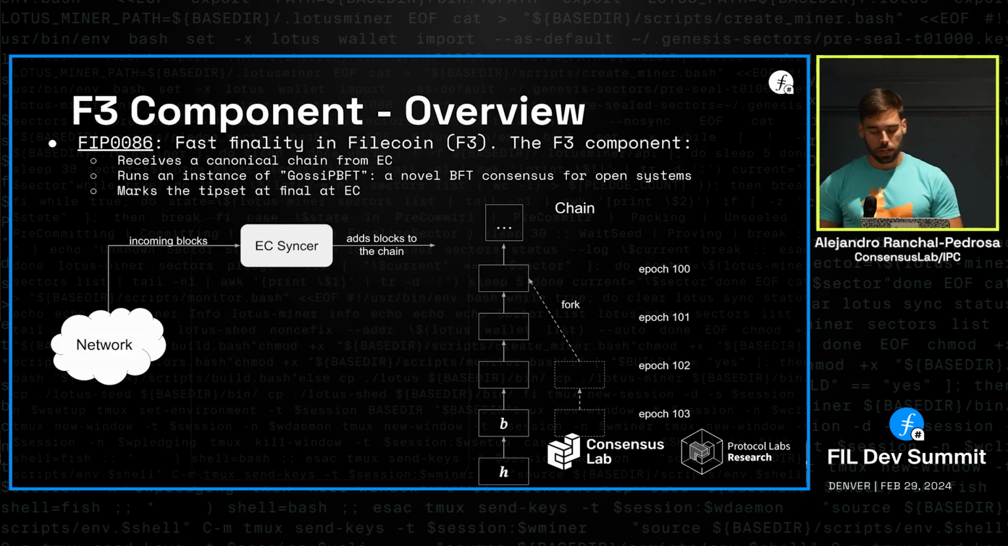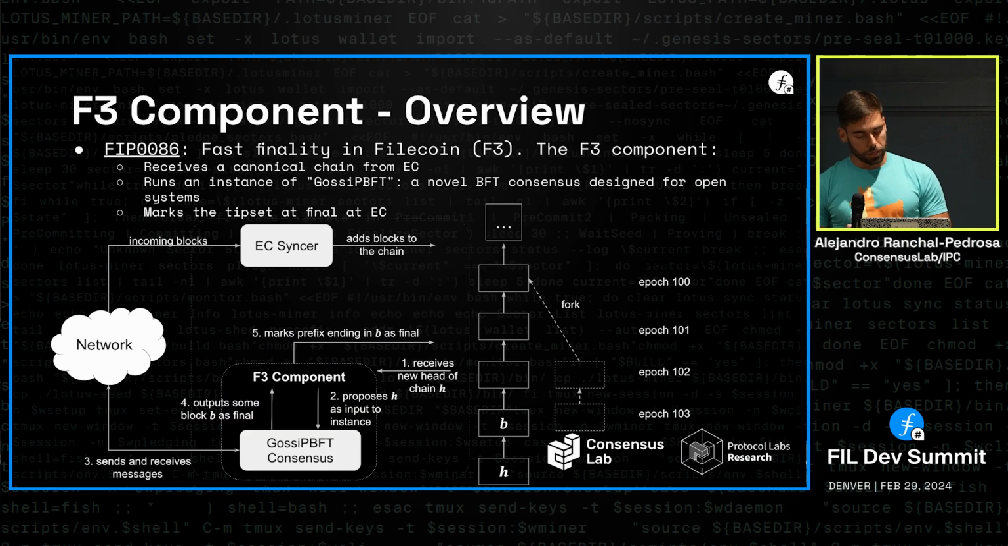On the architecture, here's a very simple schematic of how Filecoin works at the moment. Very simply, some blocks come from the network onto a process that we call the EC syncer, and the EC syncer adds blocks to the local view of the chain that the node has, and then there's some fork choice rule that selects the heaviest chain.